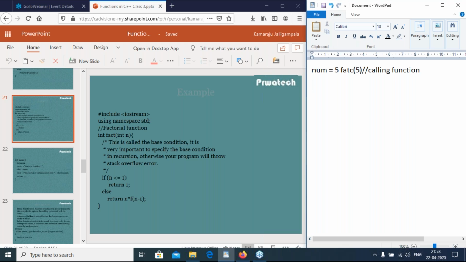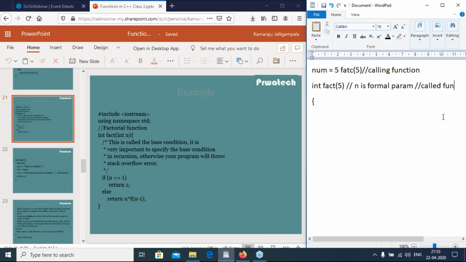So int fact, int n means it is 5. So some statements. So here n is the formal parameter, and it is the called function. Then I have the base condition.